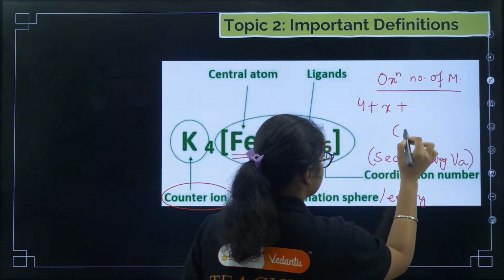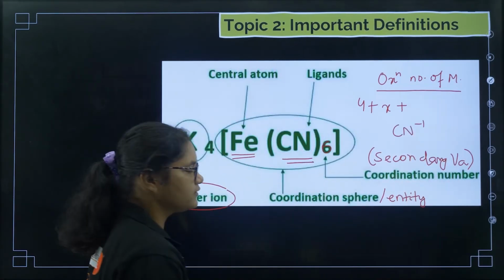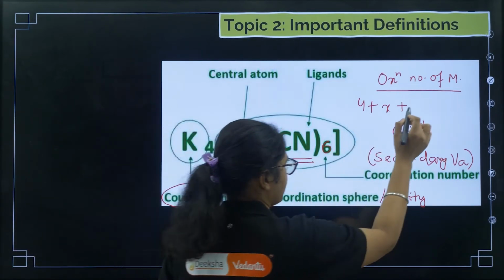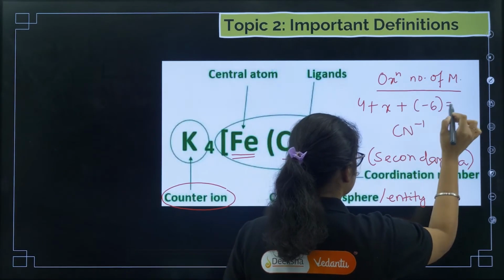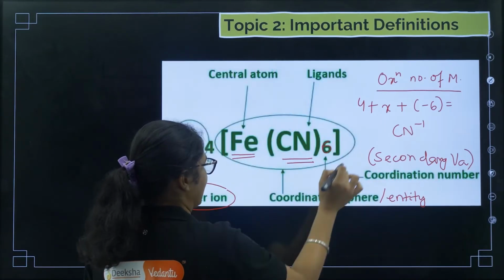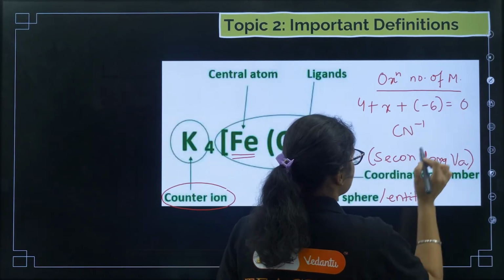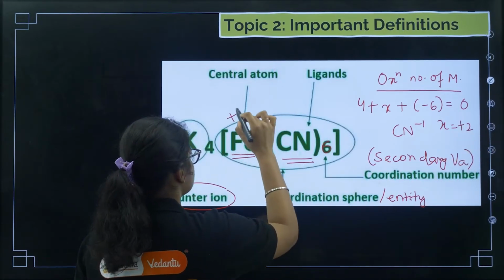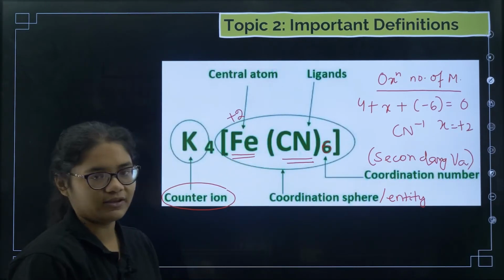For this I am telling you, CN has -1 charge. There are 6 CN, so I can write -6 is equal to 0, as there is no net charge here. So what will be X equal to? +2. So this +2 is the oxidation number of Fe here.